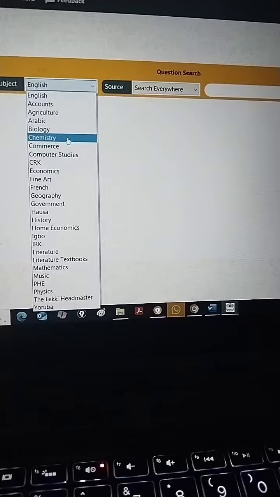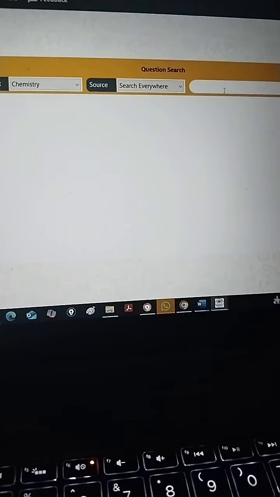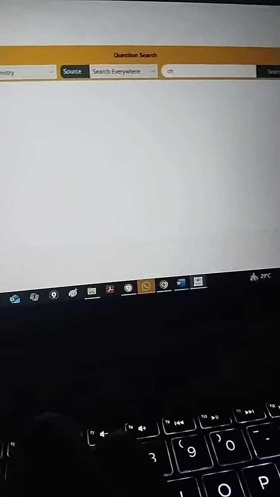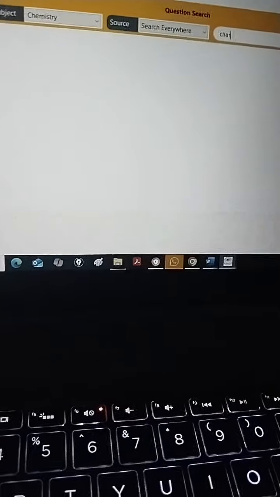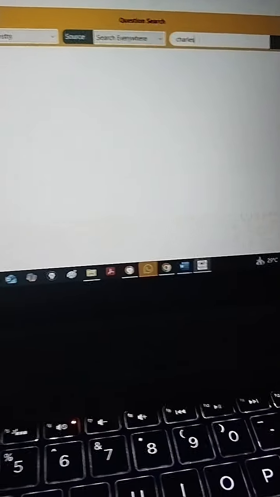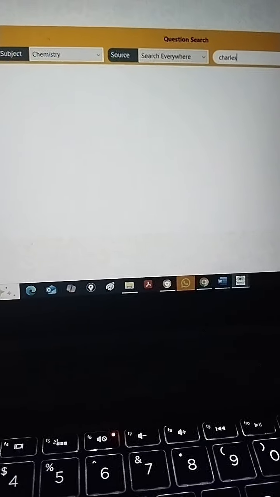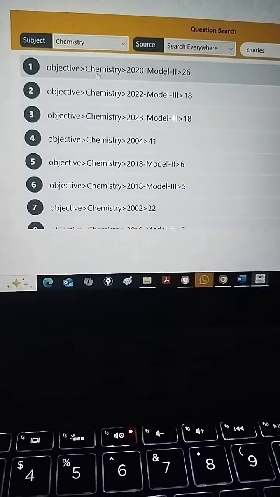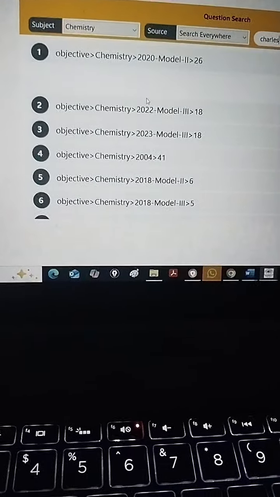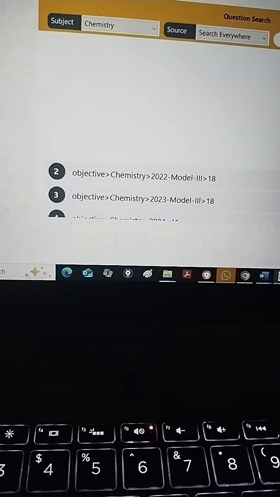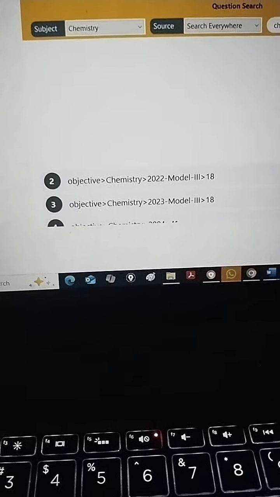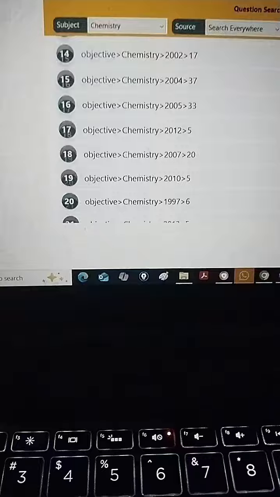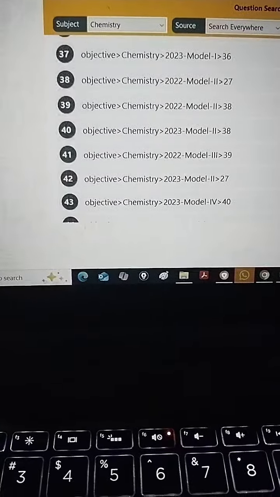Let's say you want to search for something under chemistry, say Charles' law. I just want to quickly show you this. Within seconds it will look for questions. Can you see it? It will look for all the questions on Charles' law, the years they come from, and populate them here for you to practice.